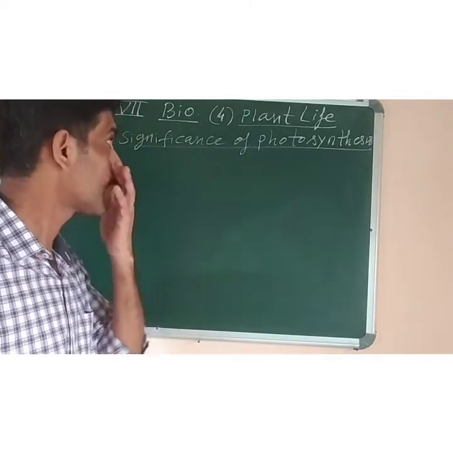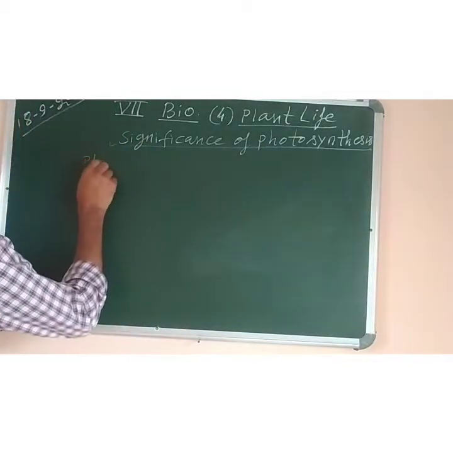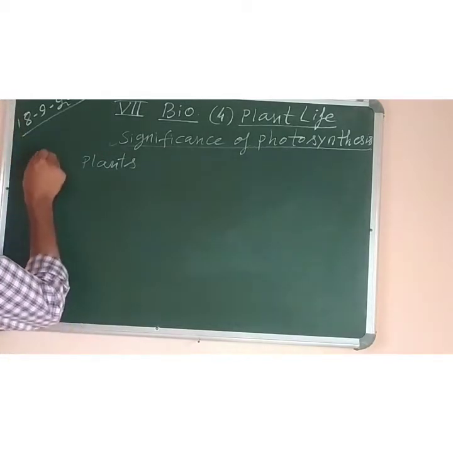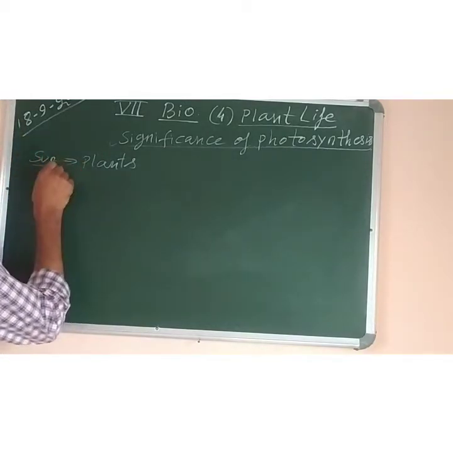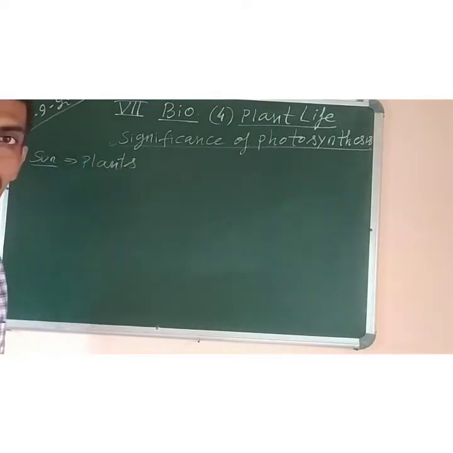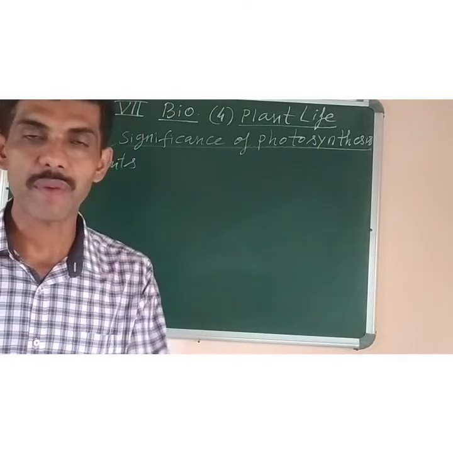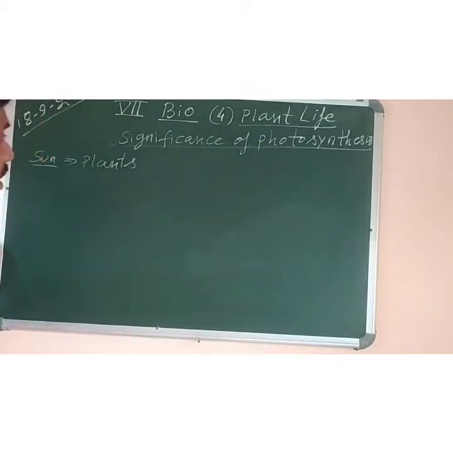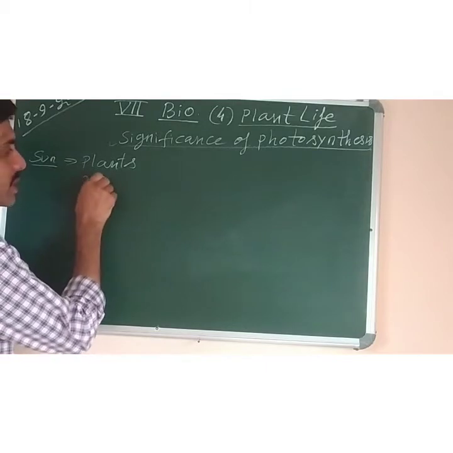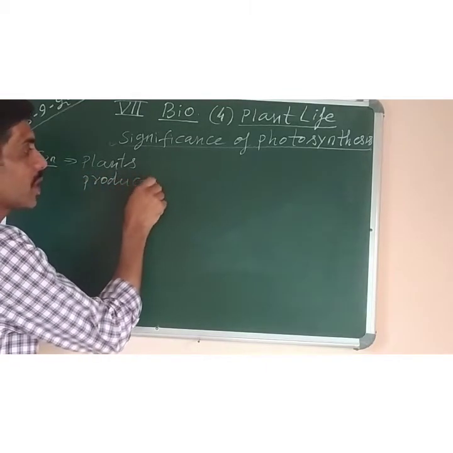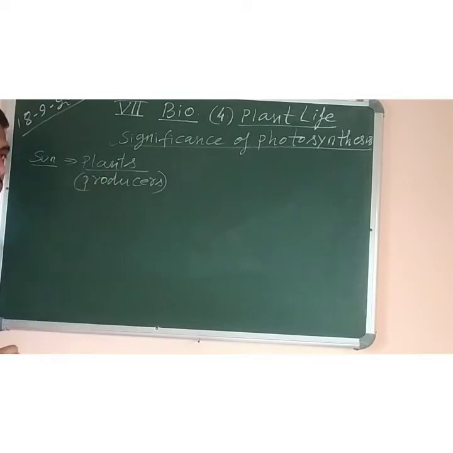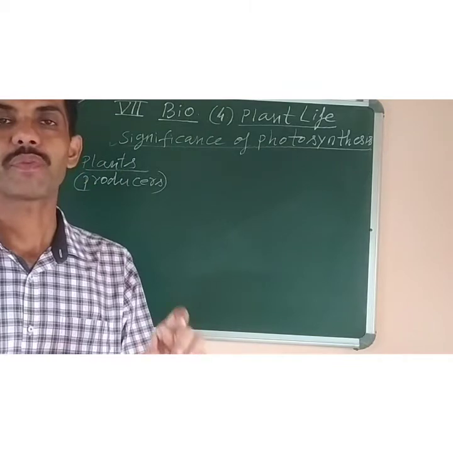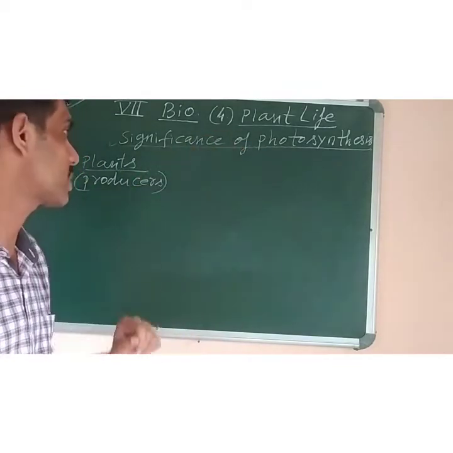Plants get solar energy from sunlight, which is captured by the chlorophyll present in their leaves, and the plants prepare their food. Because they make their own food, plants are called producers. Producers in an ecosystem are the green plants, which make their own food by the process of photosynthesis.